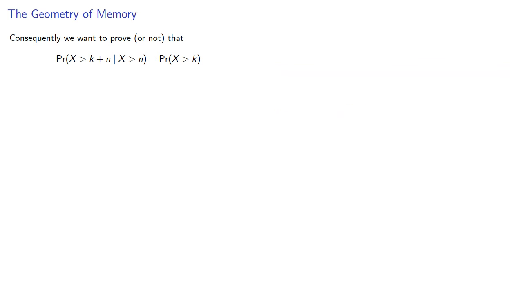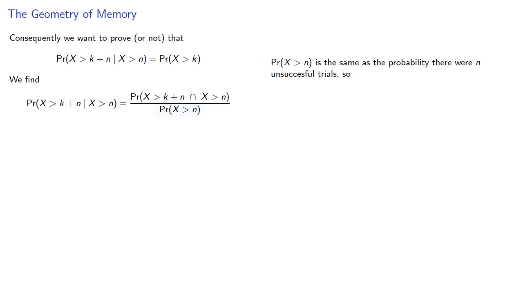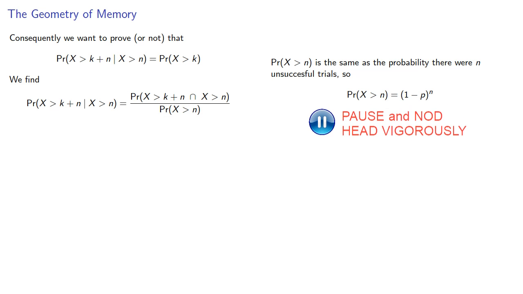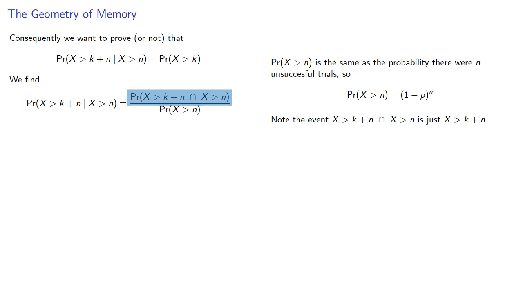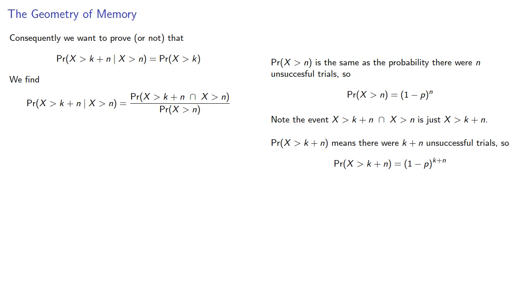So our formula for a conditional probability requires us to find. So the probability that x is greater than n is the same as the probability that there were n unsuccessful trials. So that probability will be. Note that the compound event x greater than k plus n and also x greater than n is just x greater than k plus n. And this means there were k plus n unsuccessful trials, so our probability is. And we can simplify that quotient.